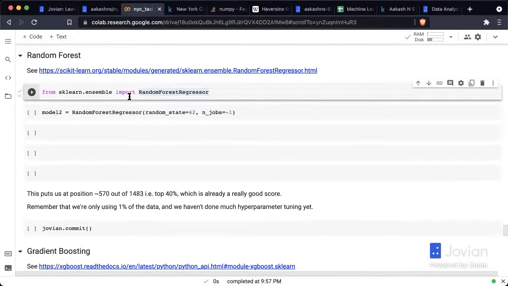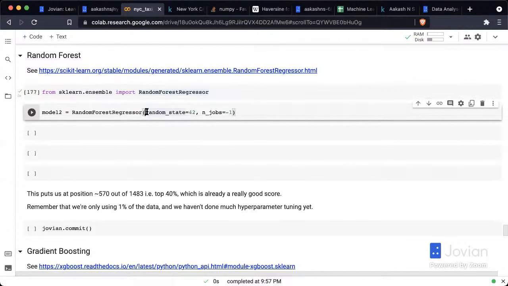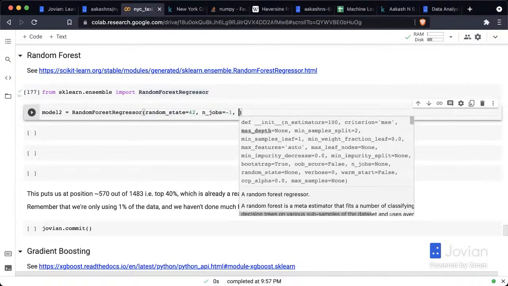So let's go and try a random forest. So I'm going to try a random forest regressor here. And in a random forest, we are going to train a bunch of decision trees. Each of those decision trees is going to make a prediction, and then we're going to average the predictions from all the decision trees. So I'm setting a random state 42 so that we always get the same set of predictions. And n_jobs=-1 makes sure that trees can be trained in parallel.